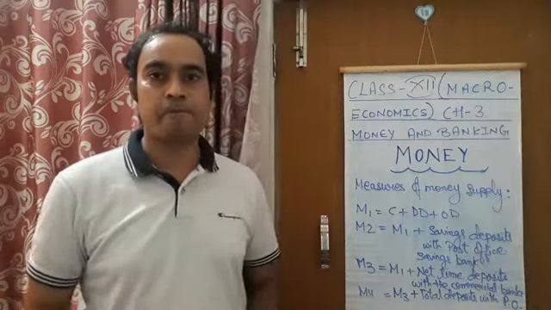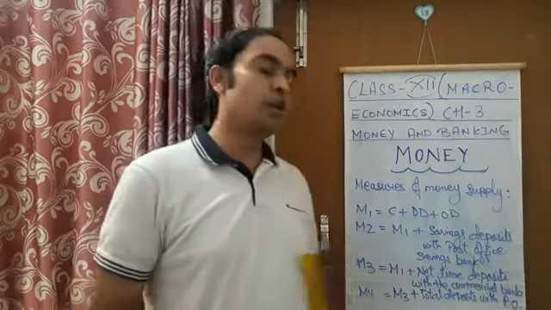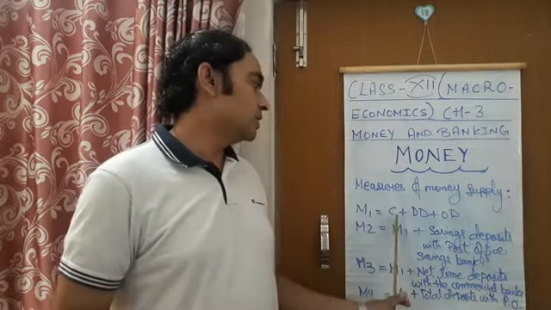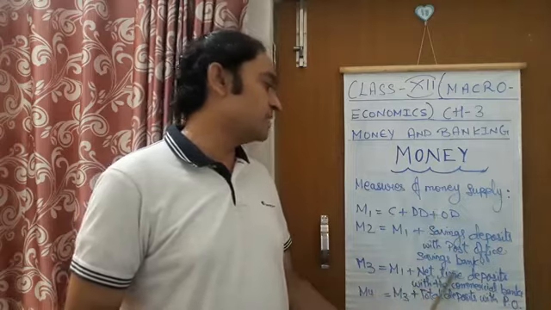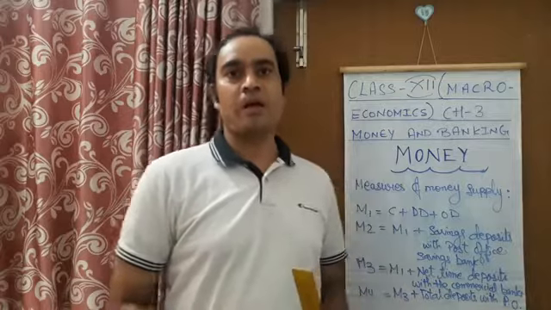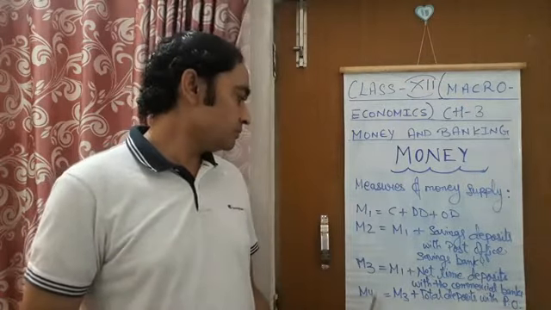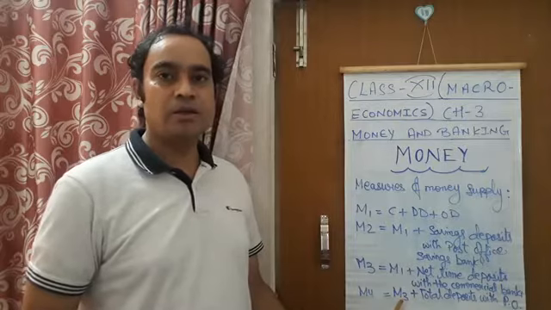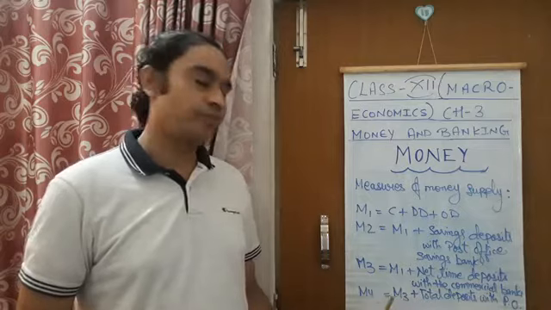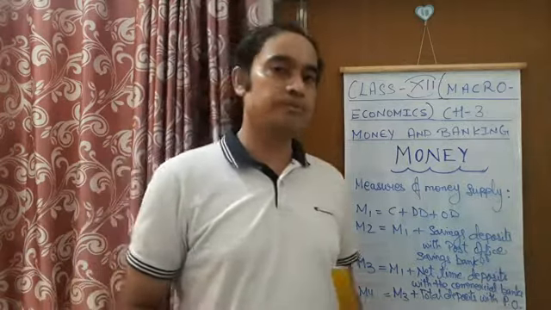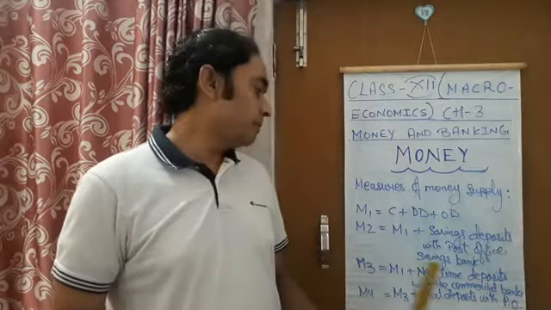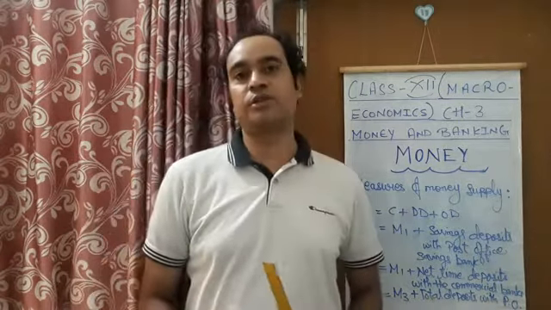After this, let's see M4 money supply. M4 money supply includes full M3 money supply. That means M1 currency, demand deposits and other deposits plus net time deposits with the commercial banks. And this M3 money supply was already less liquid, but when we come to M4, it becomes the least liquid, as it includes one new component, that is total deposits with the post office.